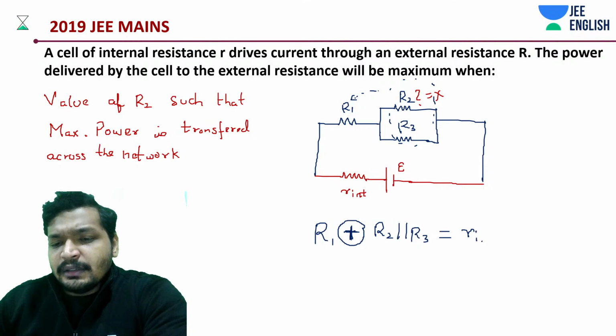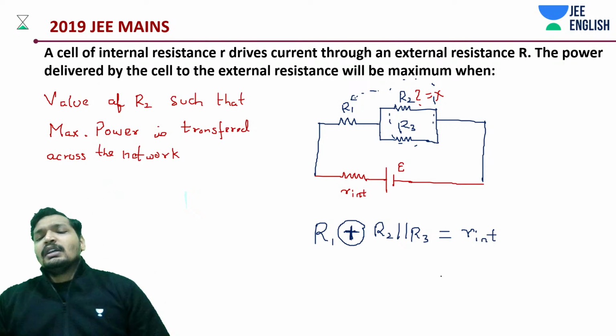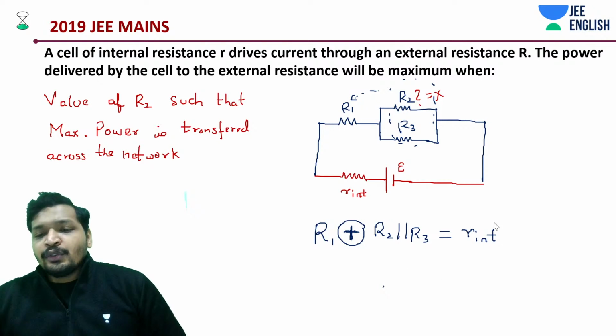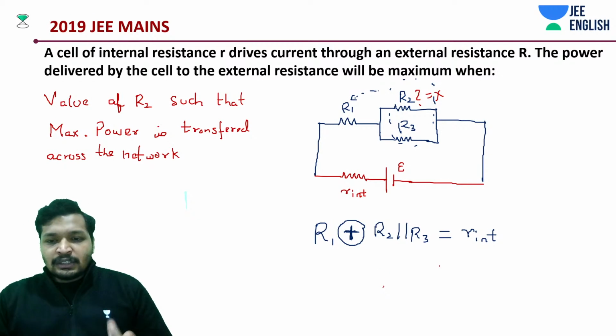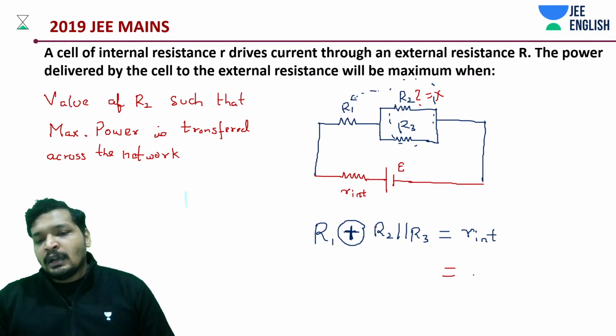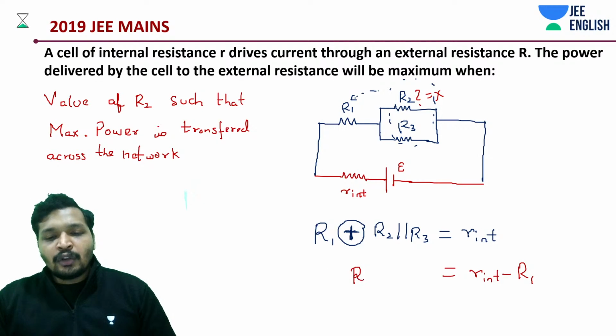R internal. Okay, so your value of R2 you can calculate it if you want to do that. Okay, so if you think about it, so this is going to be how much? This is going to be R internal minus of R1.